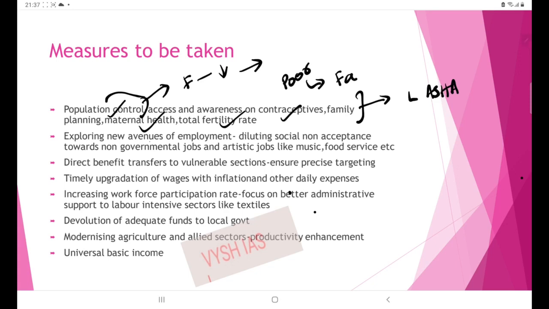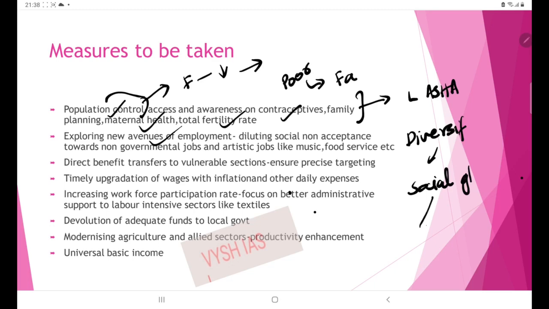Then new avenues of employment. See, we need diversification of career. If all the people need one particular type of career which is associated with the social glamour, like government jobs or other jobs.